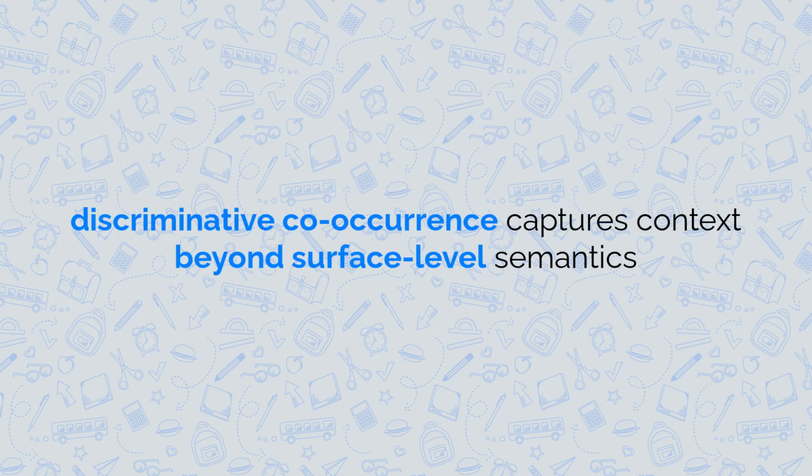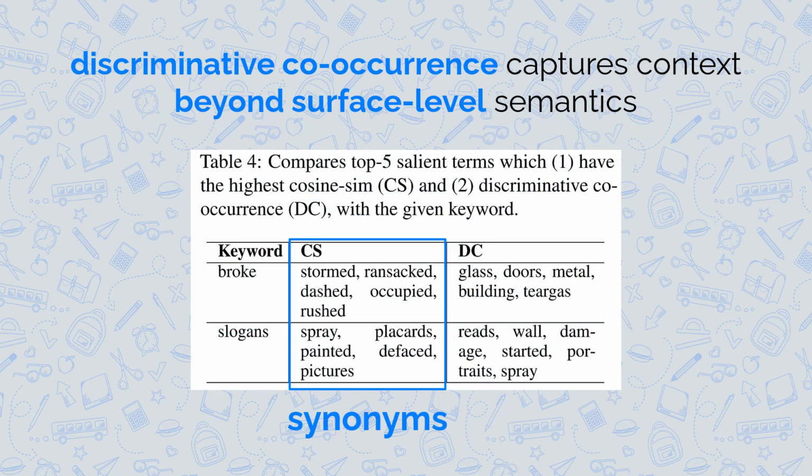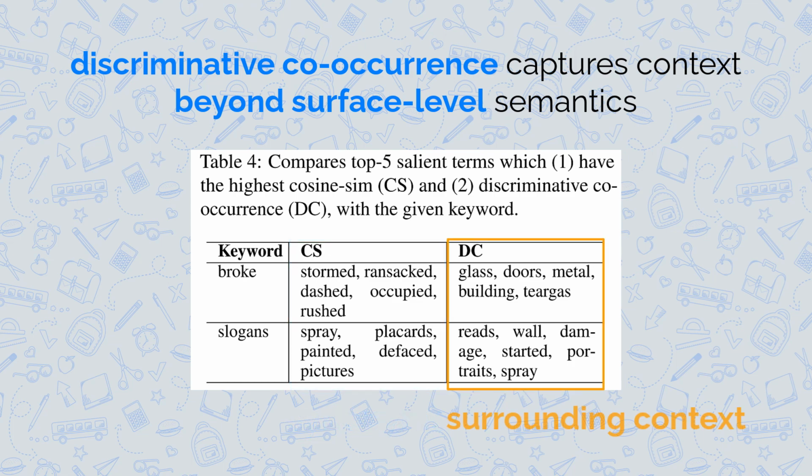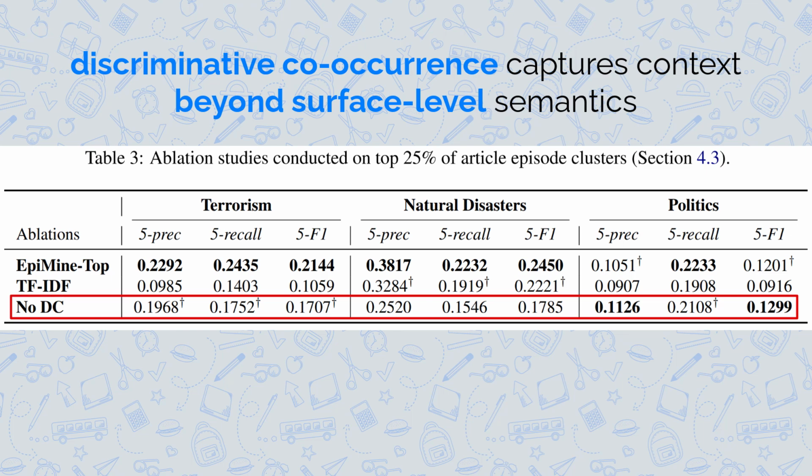Second, our novel discriminative co-occurrence measure captures episode context beyond surface-level semantics. While cosine similarity finds synonyms like stormed and ransacked, our approach also identifies key surrounding elements, like slogans, walls, and flags, that define a specific episode. When we remove this component, our performance drops across most domains, highlighting its value in distinguishing episodes with diverse action types.